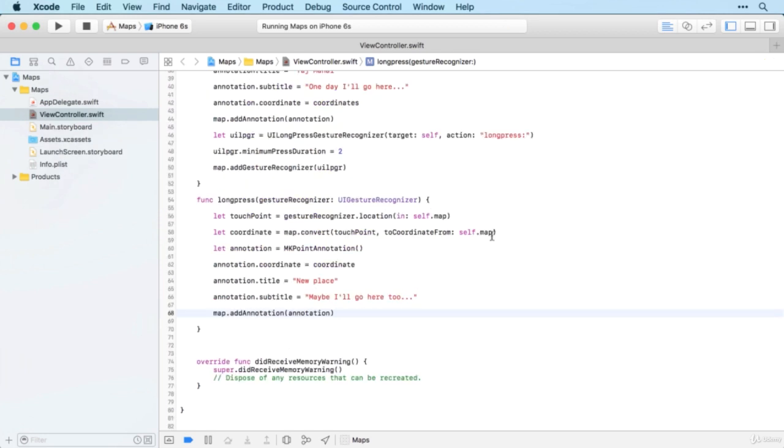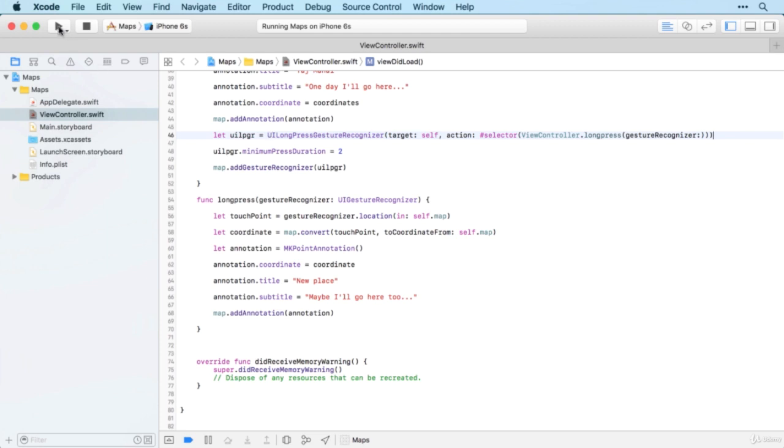And just before we run that, I do need to attend to the action here, because selectors have actually changed how they are called with Xcode 8. So we'll call it with a hash and then selector, and then we access our longpress method using ViewController.longpress, and it will know the variable that we're after and the colon as well.